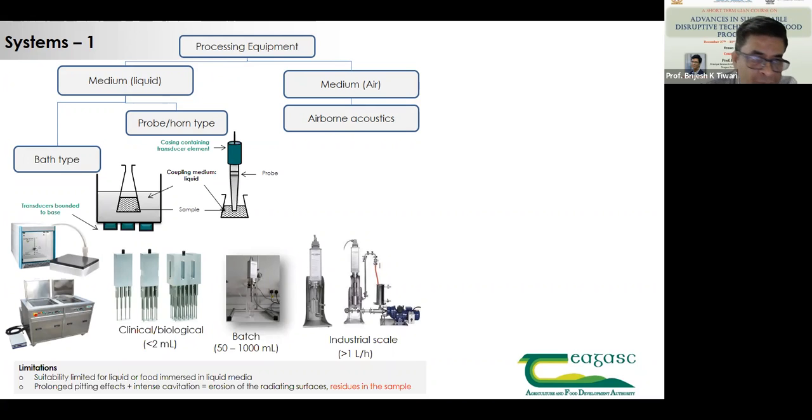One thing is very important: in most processing applications, these vessels are kept directly onto this plate. That is not a good practice, because this will not provide a proper frequency or proper cavitation, since you're just altering the surface. Similarly, when the probe enters the sample, ultrasonics are delivered directly from the probe into the sample.